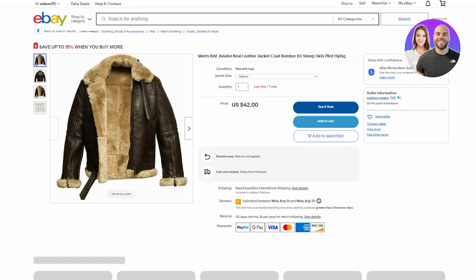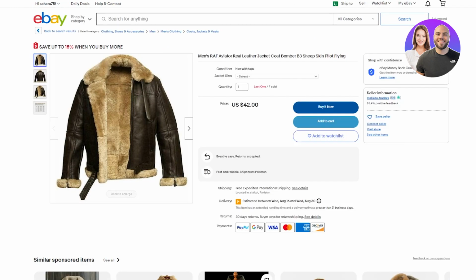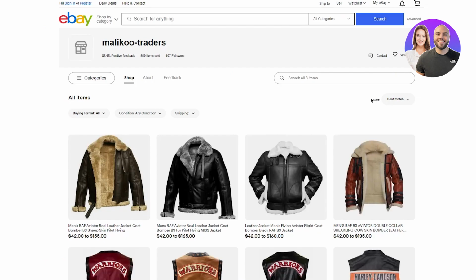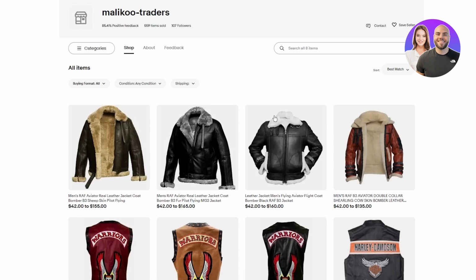Men's RAF aviator jacket. Obviously, seller's information. It's Malaco Trader. So let's go ahead and check the seller store. They have 108 stars, and it's pretty great stuff. It has pretty good ratings, and you can see all their products. Pretty basic, pretty nice. They have decent prices.